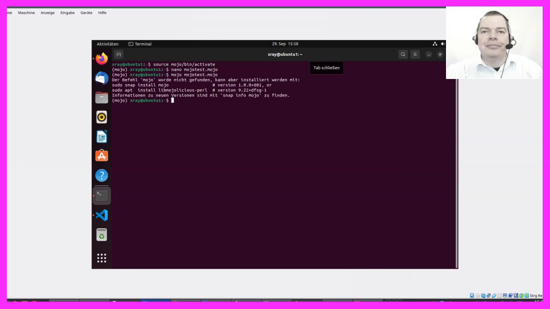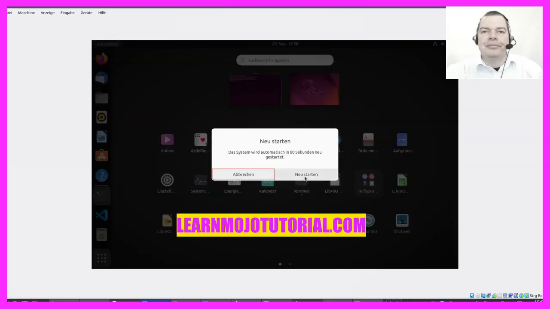And now it says that the command Mojo was not found and I had to install it. I guess I have to figure out what's going wrong. And the first thing that I would try is to reboot the system. So let's actually do that.